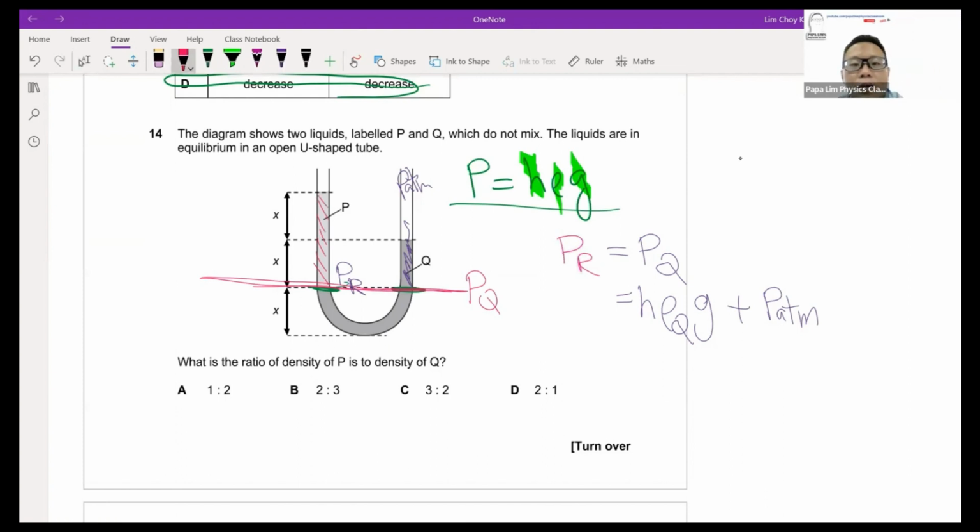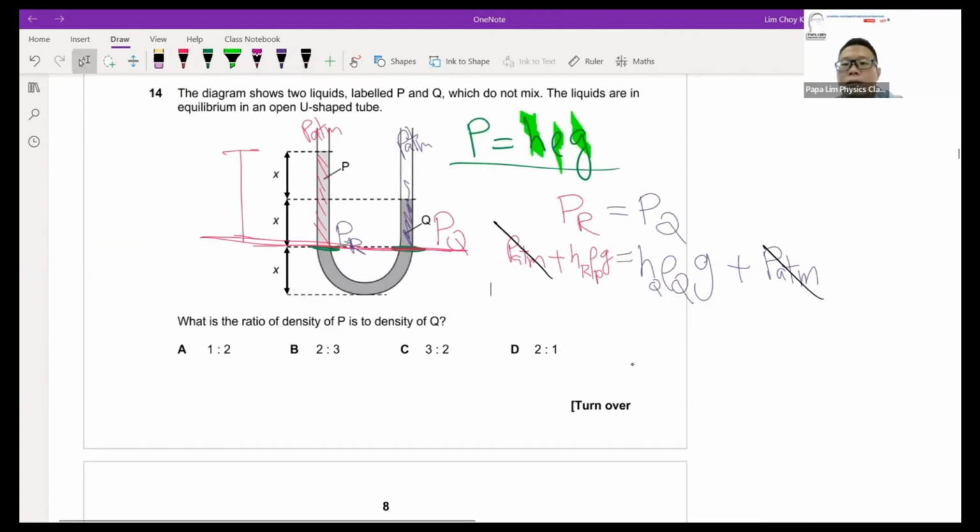So for Q, I will have P atmospheric, which is here, plus a layer of liquid here, which is 2x. Let me take it as HQ. In this case, this will be HR and rho of the liquid, which is P plus gravity. The left side P atm and the right side P atm are the same number. They can cancel with each other. So after that, I will sub in the numbers.